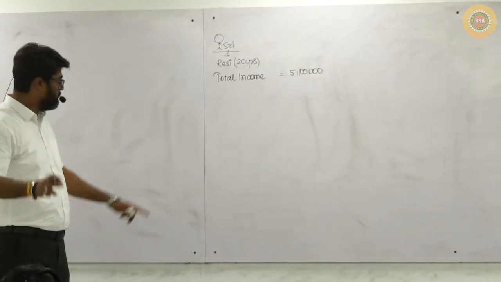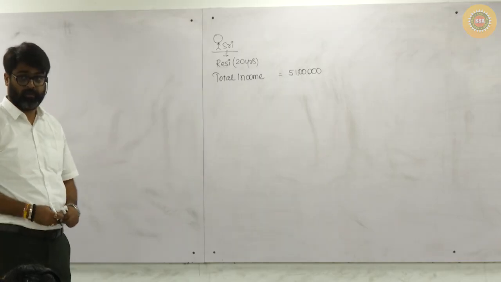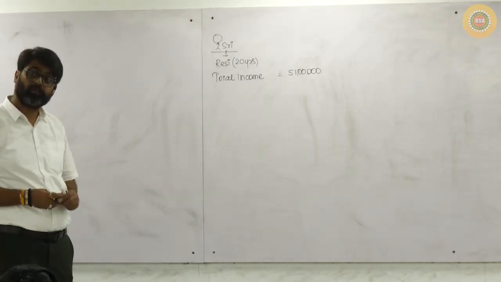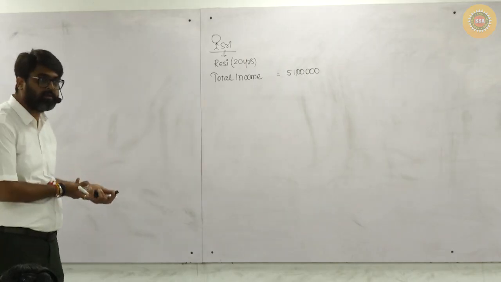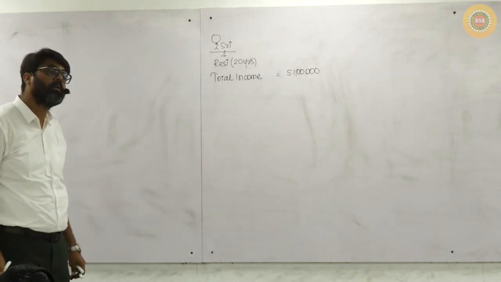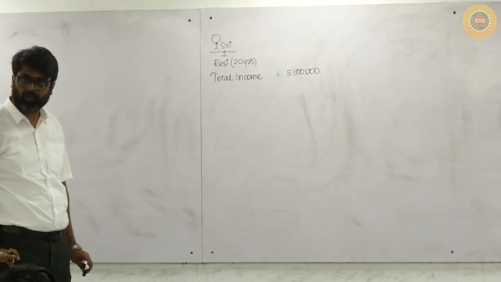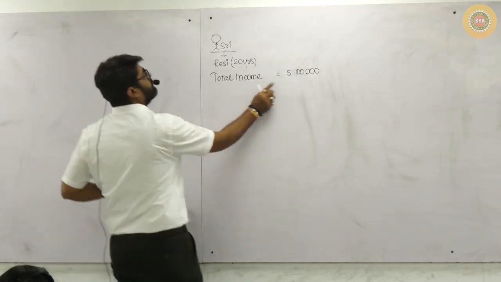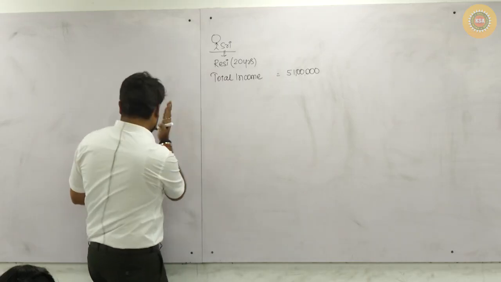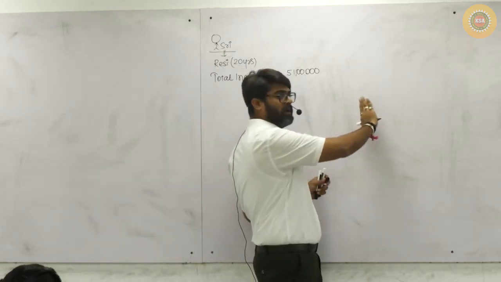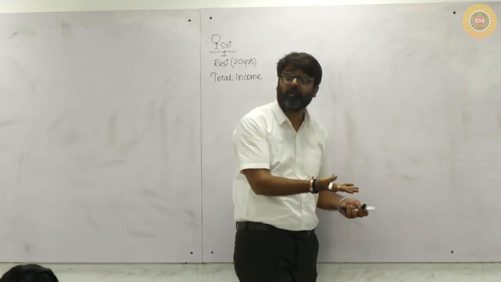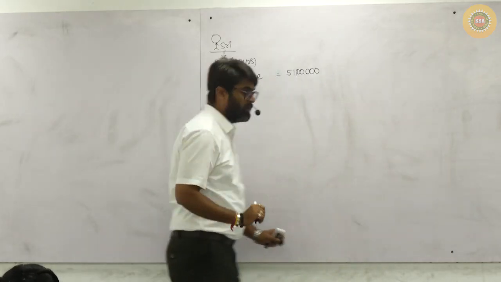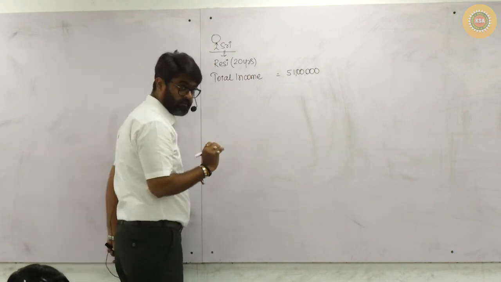Hello? Sri, how much was your total income? 51 lakhs. Is she going to pay tax? Does she have to pay tax? On how much amount? 51 lakhs. Yes or no? But out of this 51 lakhs, special income, special rate. Normal income, normal rates. Either 115BAC or normal rates. Yes or no? So let's take one assumption.